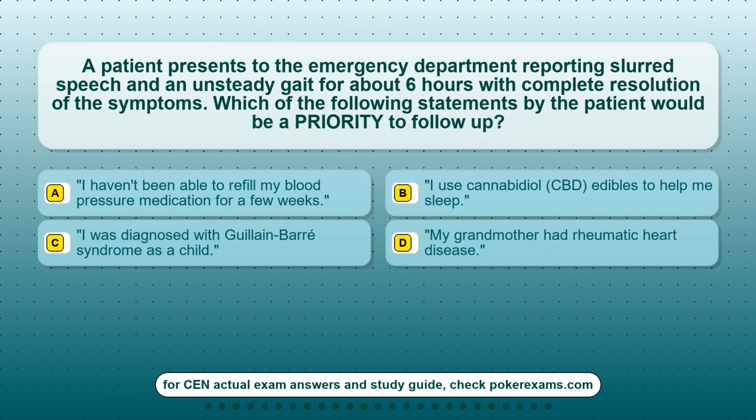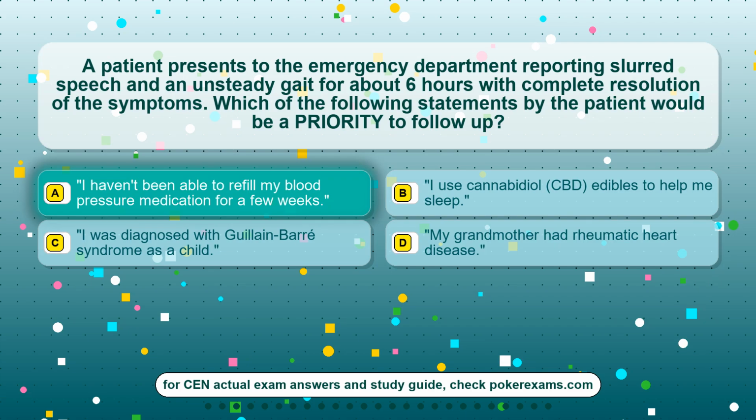Question 20. A patient presents to the emergency department reporting slurred speech and an unsteady gait for about 6 hours with complete resolution of the symptoms. Which of the following statements by the patient would be a priority to follow up? Option A, I haven't been able to refill my blood pressure medication for a few weeks. Option B, I use cannabidiol, CBD, edibles to help me sleep. Option C, I was diagnosed with Guillain-Barré syndrome as a child. Option D, my grandmother had rheumatic heart disease.